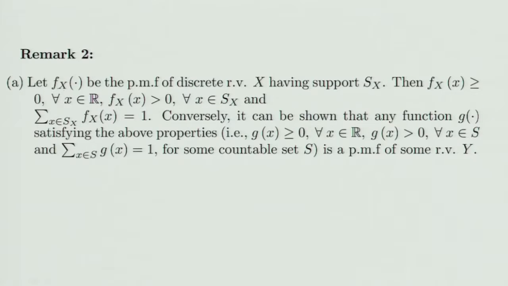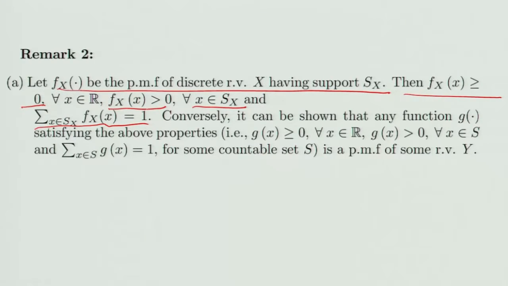Let f_X be the probability mass function of a discrete random variable X having support S_X. Then clearly f_X(x) is non-negative. f_X(x), which is the same as probability X equal to x, is positive for every x belonging to S_X, because points in S_X are discontinuity points, so probability X equal to x will always be greater than 0. And the summation over x belonging to S_X of f_X(x) is 1, because probability X belonging to S_X is 1. So a probability mass function satisfies these three properties. It is always non-negative, it is strictly positive for every x belonging to S_X, and the sum over x belonging to S_X of f_X(x) is always 1.